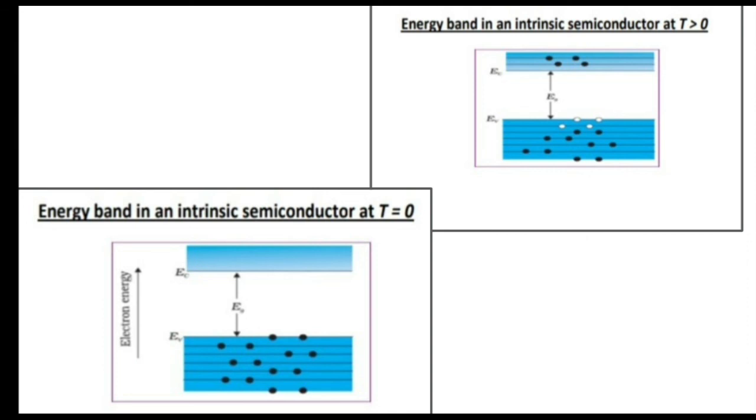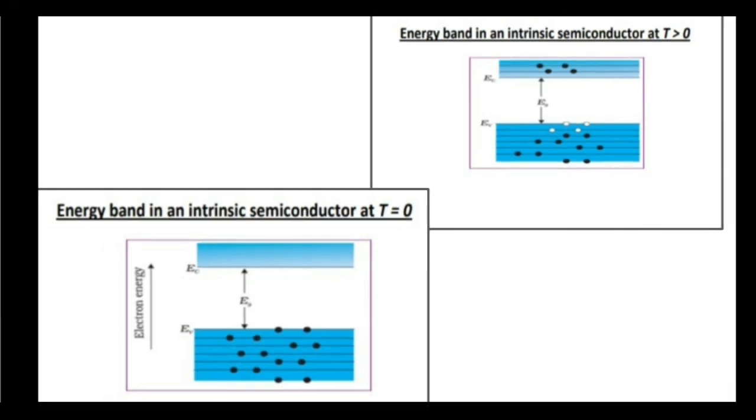But when the temperature increases, as we discussed earlier, free electron hole pairs are created, which makes the presence of a few electrons in the conduction band. Here we have some free electrons in the conduction band and the same number of holes in the valence band. So the presence of free electrons in the conduction band and holes in the valence band increases the conductivity of the intrinsic semiconductor at a higher temperature.